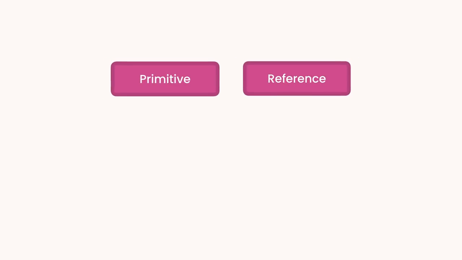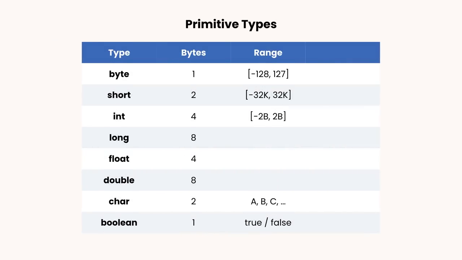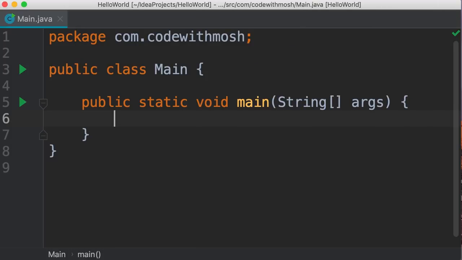In the last tutorial, you learned that we use primitive types to store simple values like numbers, boolean values, or single characters. In contrast, we use reference types to store complex objects like date objects or mail messages. These are complex objects. Now in Java, we have 8 primitive types that you have seen before. All the other types are reference types. Let me show you an example. So here in this program, first I'm going to declare a primitive type. Let's say byte age equals 30.